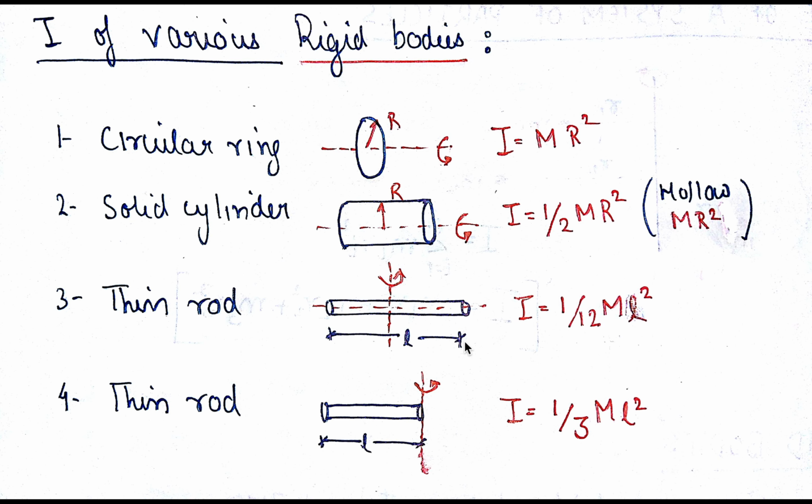So you see that the axis of rotation plays a key role in the moment of inertia calculation. If the axis of rotation is changed, the moment of inertia also gets changed. So remember that a change in the axis of rotation causes the moment of inertia to change. Now the second thing is that you can see this is lower.